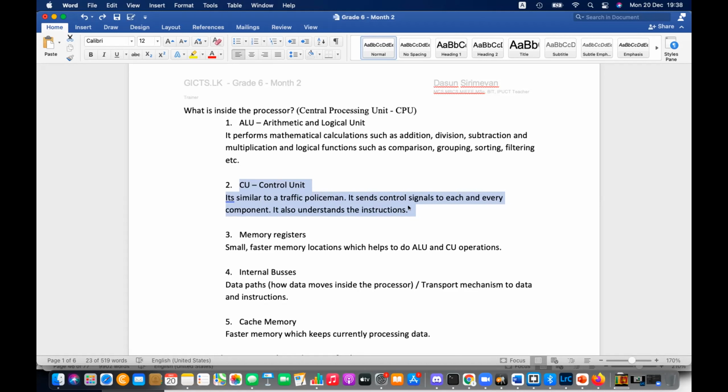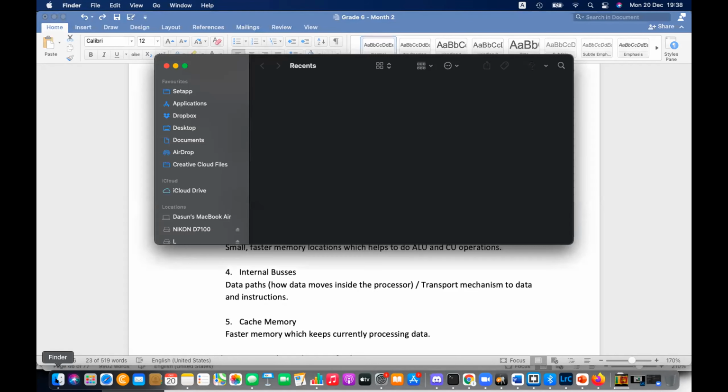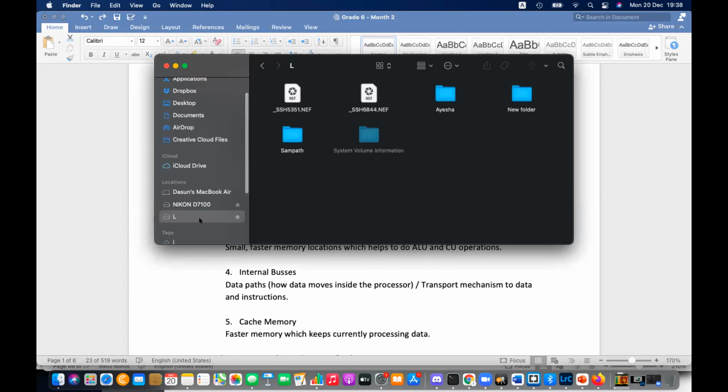It should alert me and tell me, okay, here. So it sends me an alert: there's a new drive connected to the computer. So that is the alerting system here.